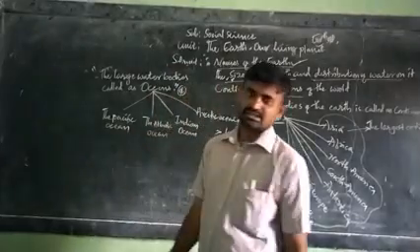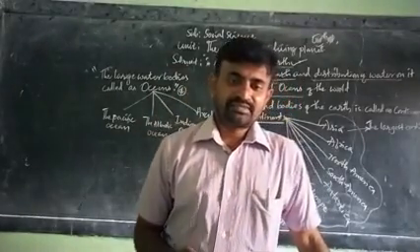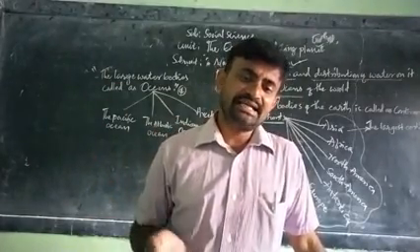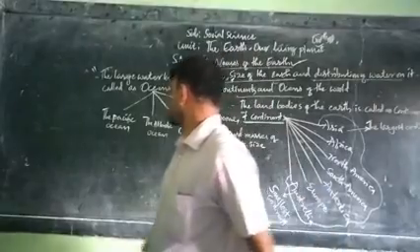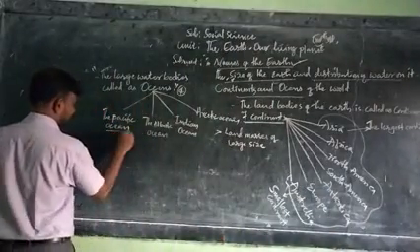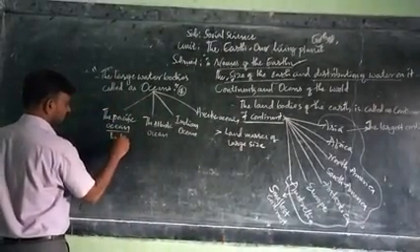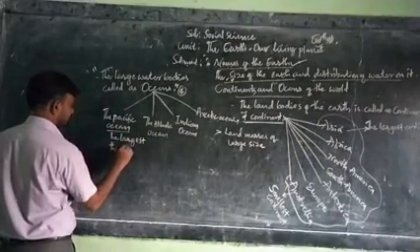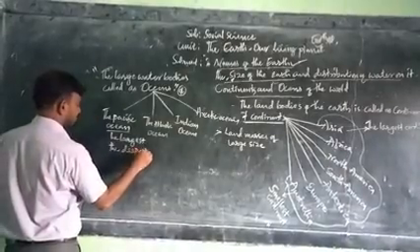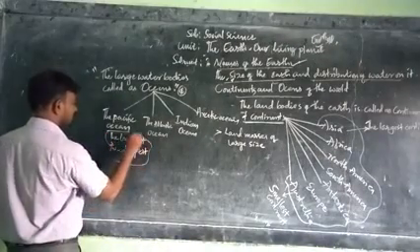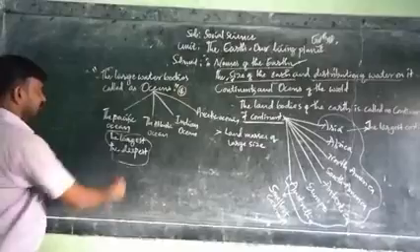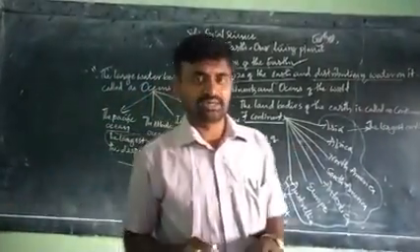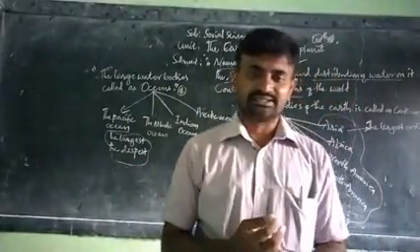The Pacific is the largest and deepest ocean. Which is the largest and deepest ocean? The Pacific Ocean, the biggest water body on the earth.